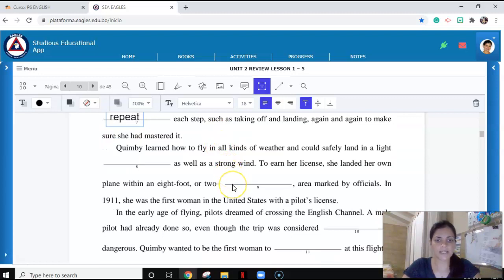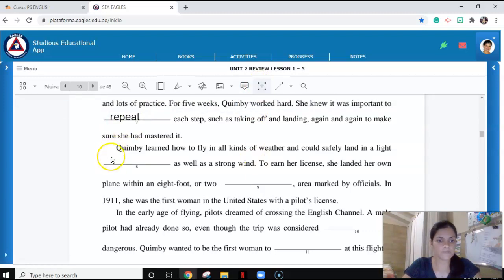Let's move on to number 8. Kimber learned how to fly in all kinds of weather and could safely land in a light as well as a strong wind. So here I think we have more than one clue, which is very interesting. We have weather, we have cloud, light, and strong wind. So think about a word in our word list that is related to this group of words. Weather, cloud, light, and strong wind. So are you thinking what I'm thinking? What is our missing word?